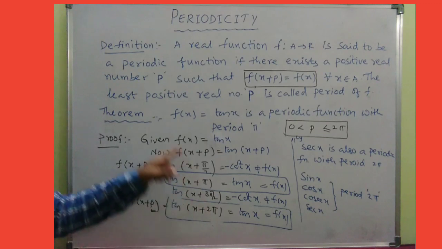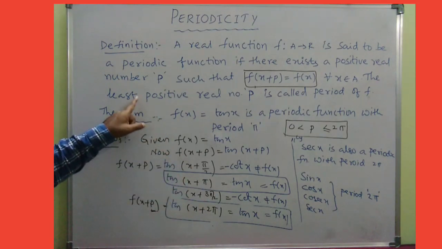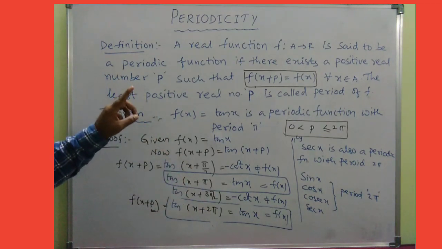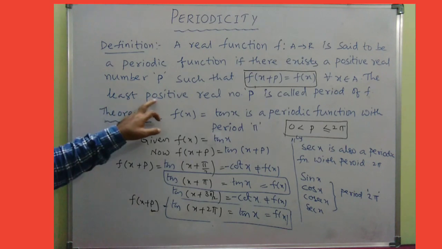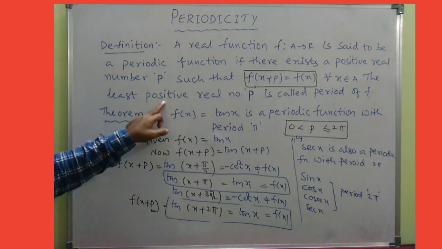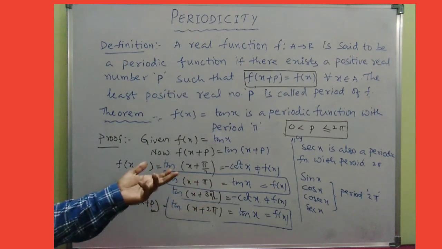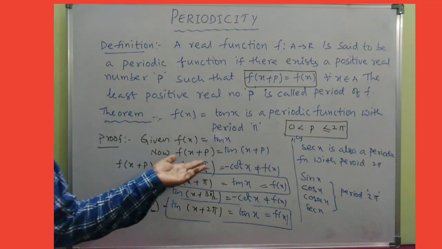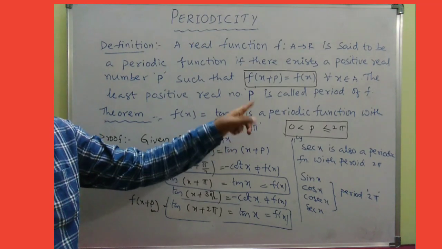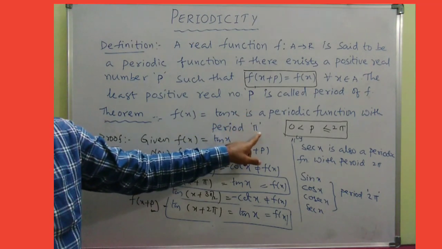But as per the definition I told you, if there exists more than one value for p, then among those we need to choose the least positive one. So, pi and 2 pi. Within this, the least one is pi. Hence tan x is a periodic function with the period pi.